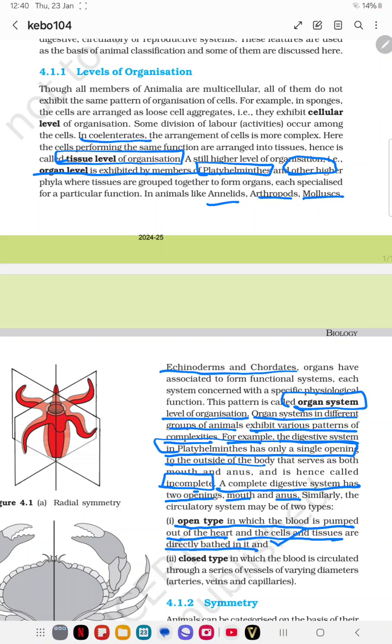Whereas in the closed type, the blood is circulated through a series of vessels of varying diameters, which means arteries, veins and capillaries, very minute in diameter, sent from the heart to the cells and tissues.